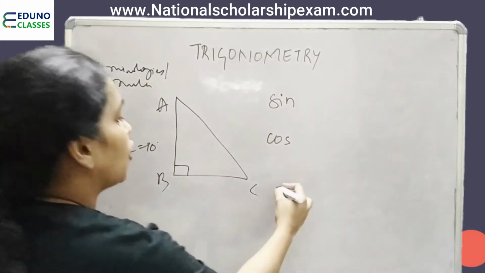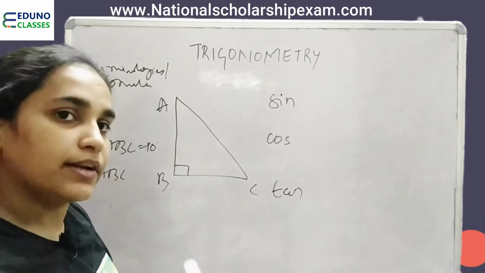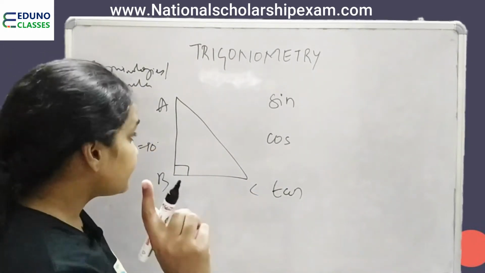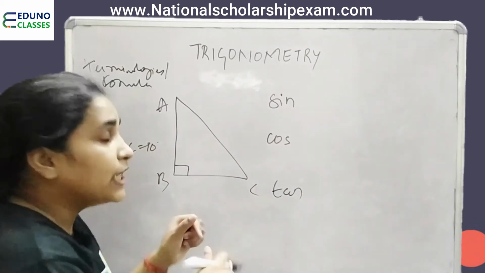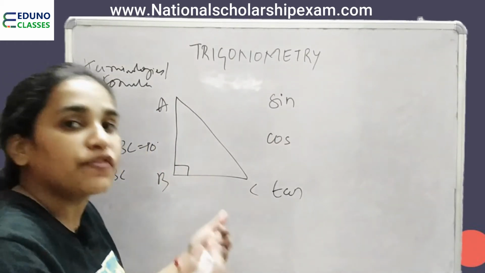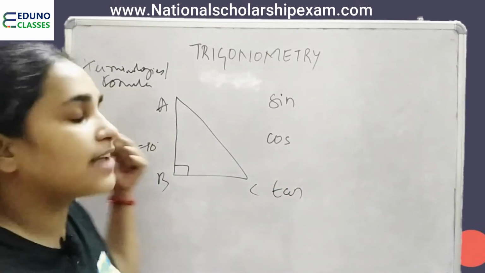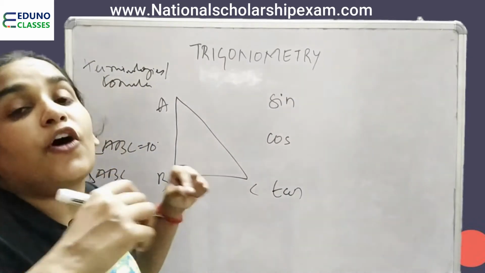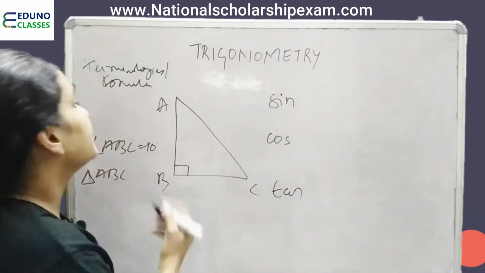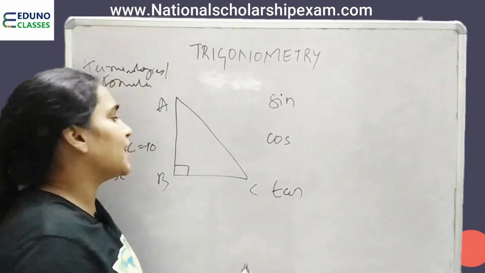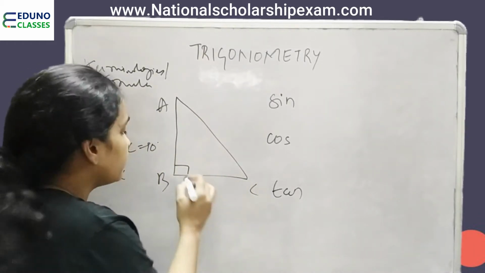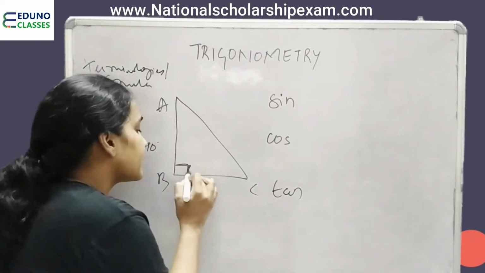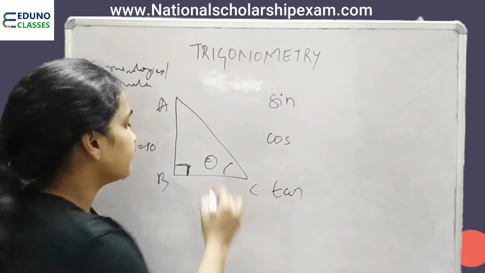Now we had formulas like sine and cos. First we will study sine, cos and tan, and then we will go on to study cosec, sec and cotangent, that is cot. What is sine? We have to take sine of any angle. Whatever formula we had written here, sine, cos, tan, sec, cosec, cot, it should be for a certain angle. Here, what angle should I take? I can take this or this. We do not take 90 degree. That makes no sense. Let me take this as theta.